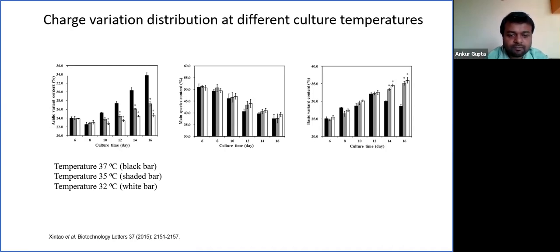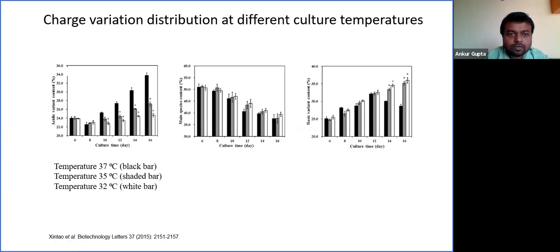So what is the effect of a temperature shift? It clearly shows that with a temperature shift, lowering of acidic species is observed in all the conditions. That means a temperature shift strategy is helping to lower the acidic species. Looking at the main profile, it is decreasing over the period of 16 days. However, looking at the basic profile, compared to 37 degrees Celsius, with temperature shift, an increase in basic profile is observed at the later part of the culture duration, that is day 14 to day 16.